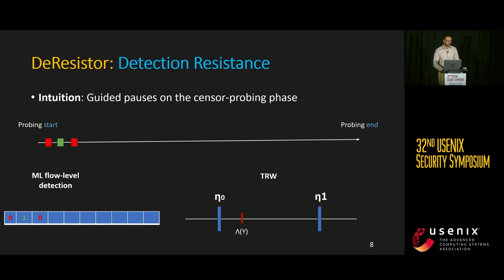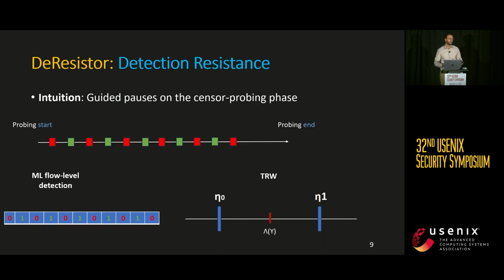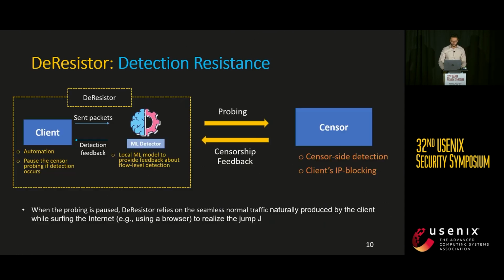Following the same approach, the likelihood value will be encapsulated between 2 thresholds, disabling the TRW from making a blocking decision. And finally, this will allow tools like Geneva to finish their probing phase and training without being blocked by the TRW. In this illustration, the DeResistor waited only for one normal flow. We call it the jump size. However, it is equipped to be configured with a higher jump size.